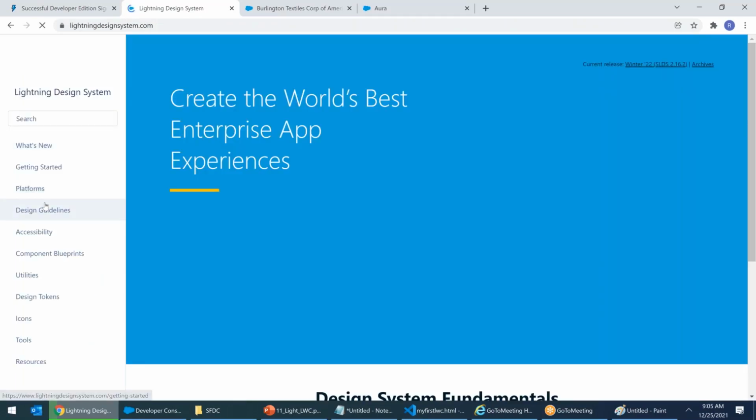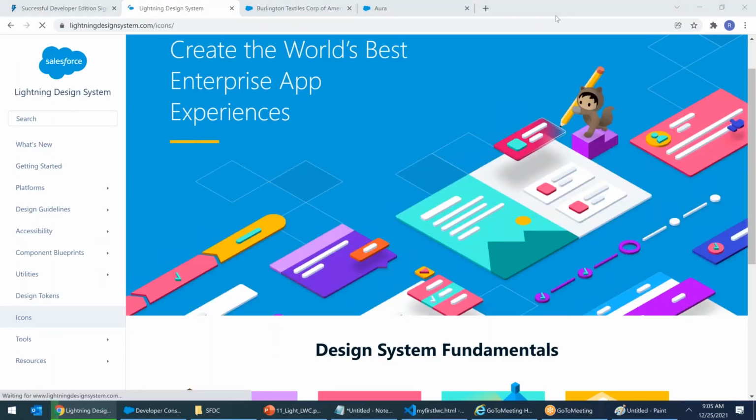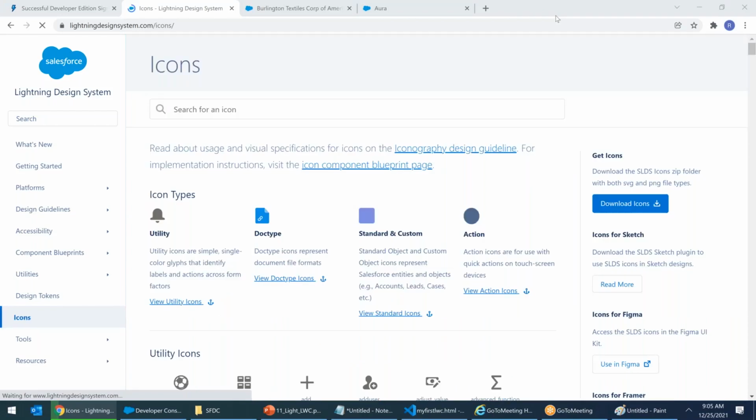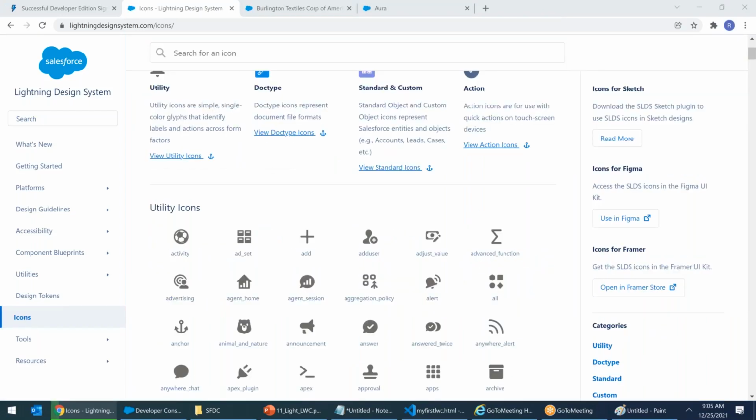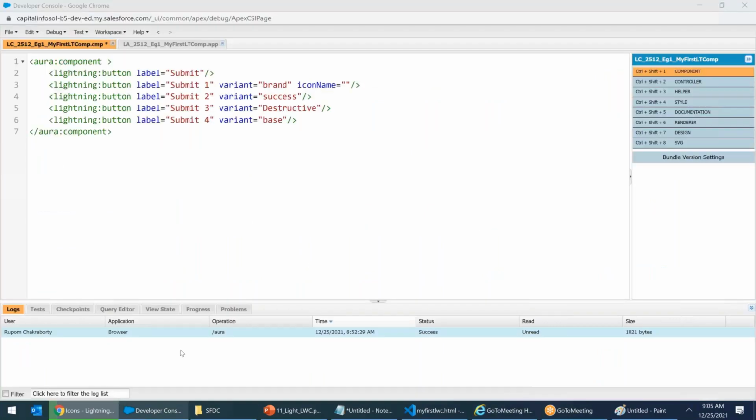Click on icons. Tell me which icon we want. We want this bug. Bug is beautiful. I'm copying the name of the bug. Here is bug. I come here and I say utility colon bug. Last time also, if I'm not wrong, I've taken this only. You can take some other icon also.